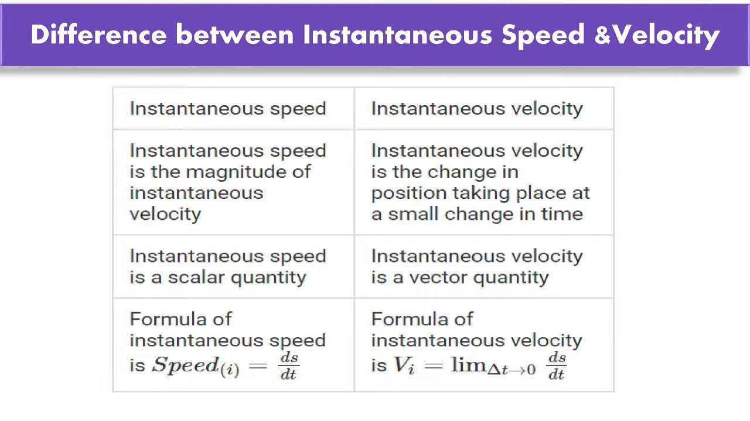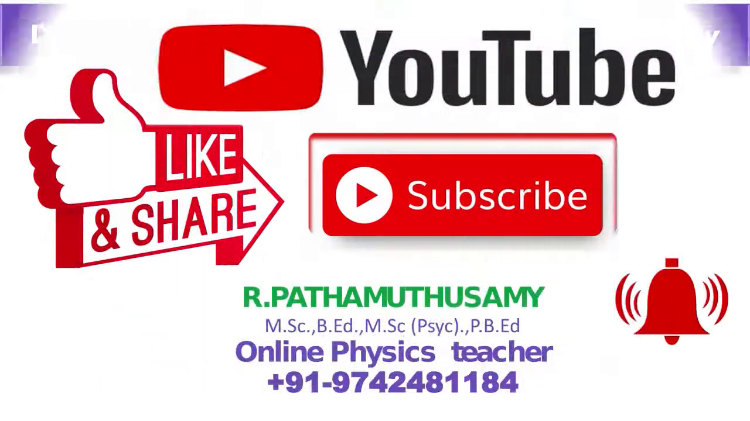Third point, formula of instantaneous speed: speed equals ds divided by dt. Formula of instantaneous velocity: Vi equals the limit as delta t goes to 0 of ds divided by dt.